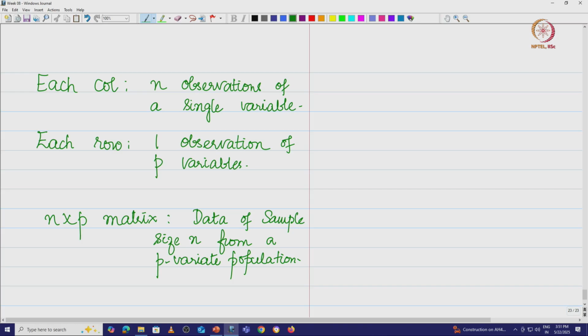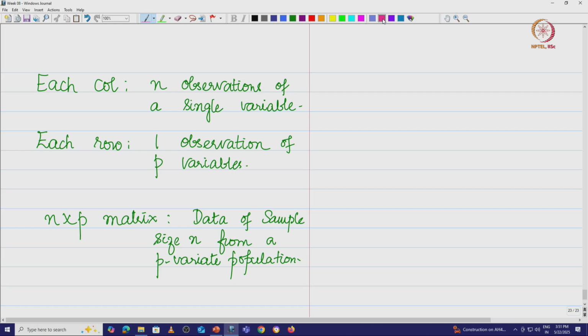Now, there is another way of doing your representation, another geometric representation, where you can say that the data is nothing but p vectors in n dimensional space. So, you can actually even look at that.